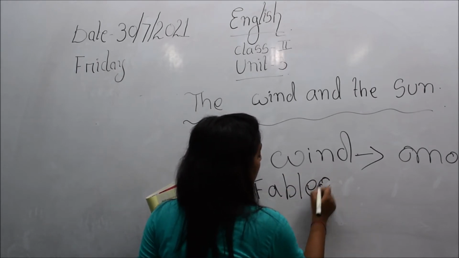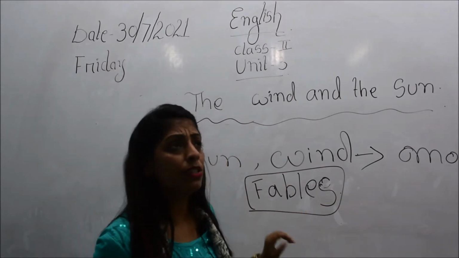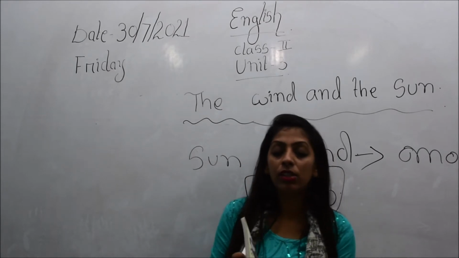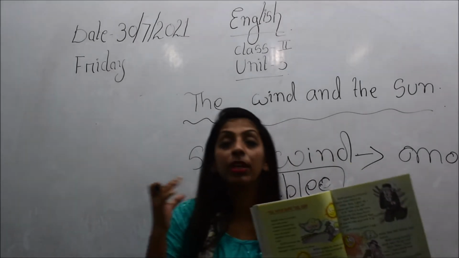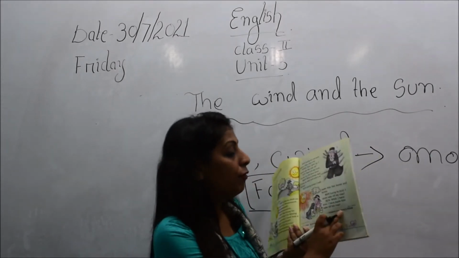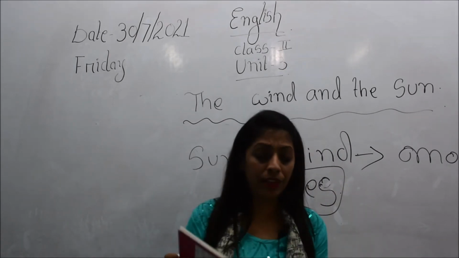So this story, the wind and the sun, is adopted from Aesop's fables. What is a fable, children? F-A-B-L-E-S, fables. A fable is a collection of short stories. So this story has been adopted from the short stories of Aesop's. I hope it's clear, children.